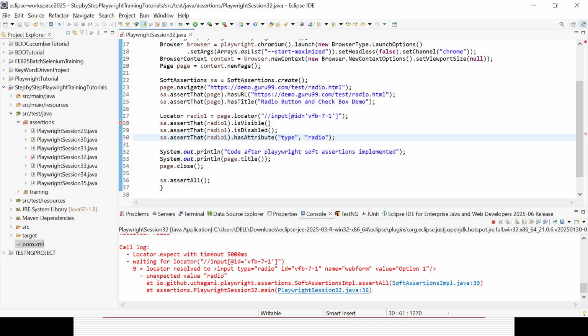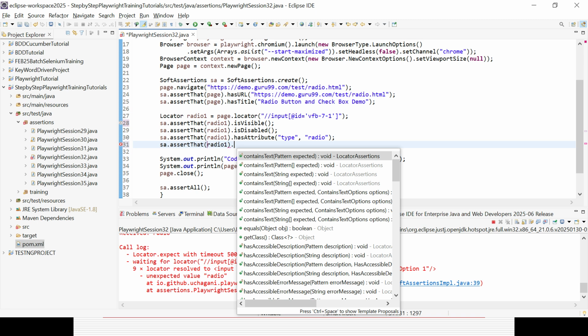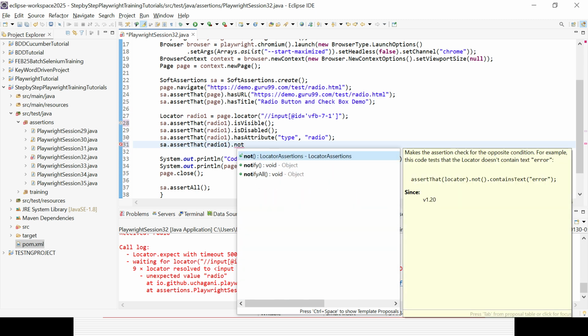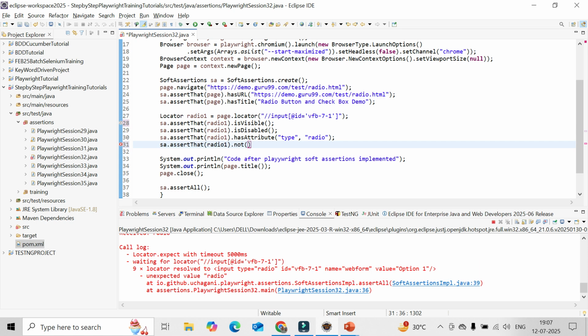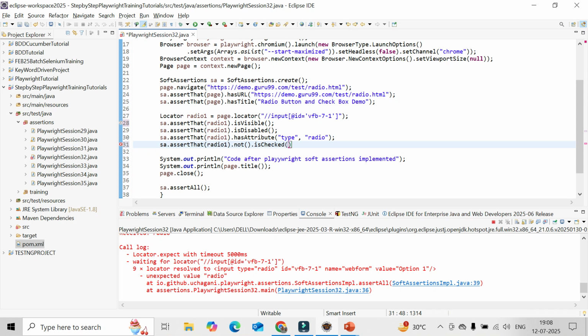Apart from that, if I want to implement some negative assertion as well, I can do that. By default it is not checked, so for the soft assertion, I can use not and is checked, and because it's not checked, it will also hold good. In total I have added 6 assertions, but only 2 will fail, because this one will fail and also this one will fail because this particular thing is not getting matched. The remaining assertions will pass.